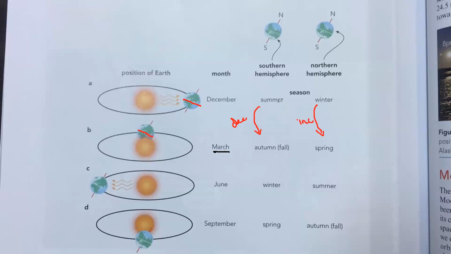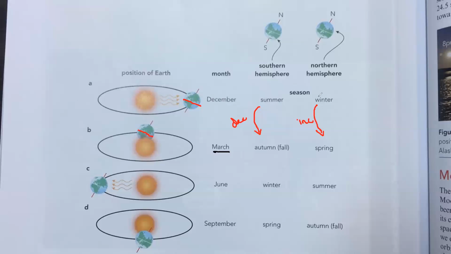That is why after summer we will have a fall, autumn, because in summer the plants receive more energy and undergo a greater rate of photosynthesis. But as the position is changing, the amount of energy received by the southern hemisphere decreases. If the amount of energy decreases, the plants cannot undergo the same rate of photosynthesis, so the leaves start to fall, and we call that season autumn.